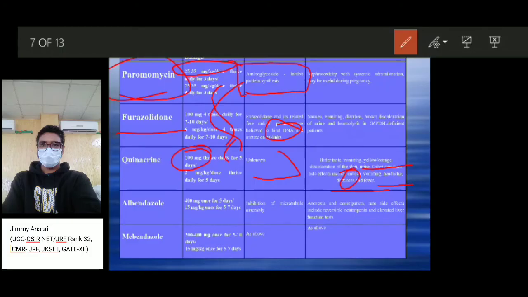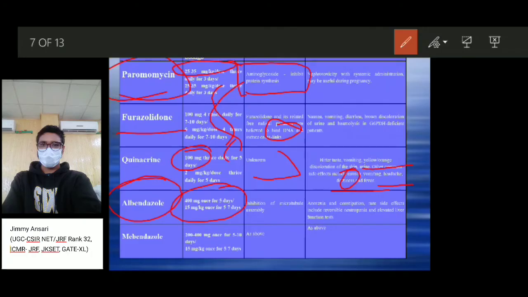The other drug we are talking about is albendazole, which is an alternative drug to treat these flagellated protozoans. The dosage is 400 mg once daily for 5 days, or 15 mg per kg once daily for 5 to 7 days in children, and 400 mg once daily for 5 days in adults.